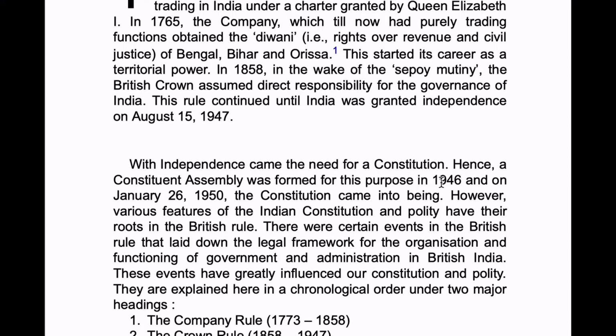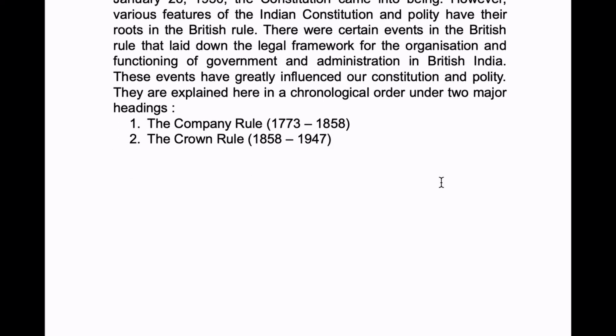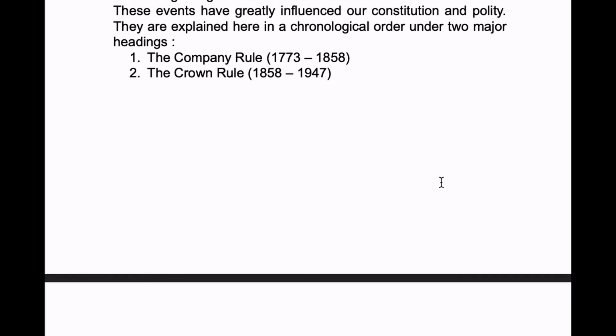There were certain events in the British rule that laid down the legal framework for the organization and functioning of government and administration in British India. These events have greatly influenced our Constitution and polity. They are explained here in chronological order under two major headings: one is Company Rule, from 1773 to 1858, and the other is Crown Rule, 1858 to 1947.